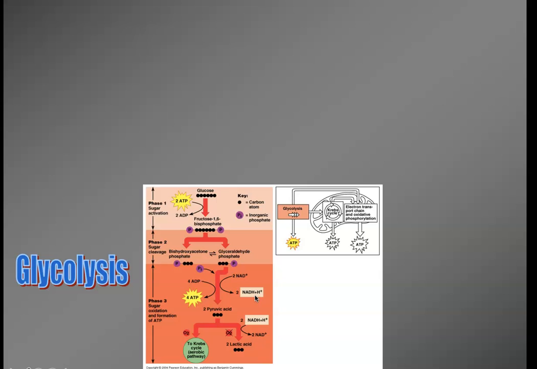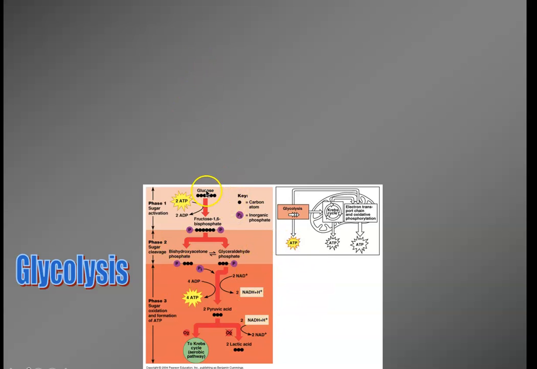If there is oxygen present in the cell, then we get what's called pyruvic acid. Pyruvic acid is what happens when we have aerobic metabolism, when we have oxygen present in the cell. This is also potential energy that's going to head into the mitochondria and allow us to get more ATP.